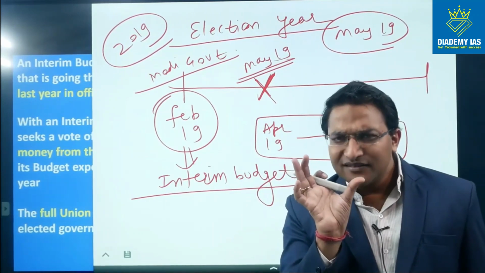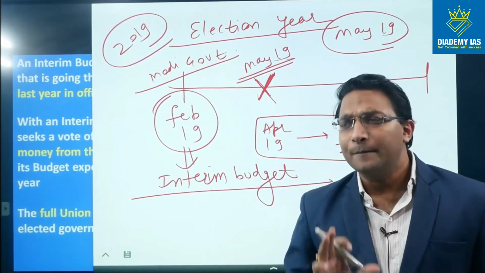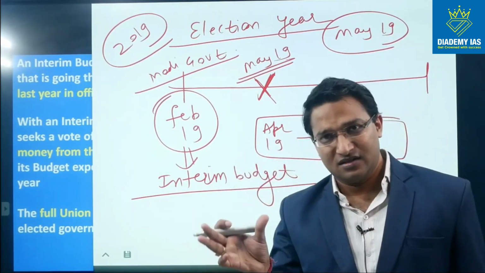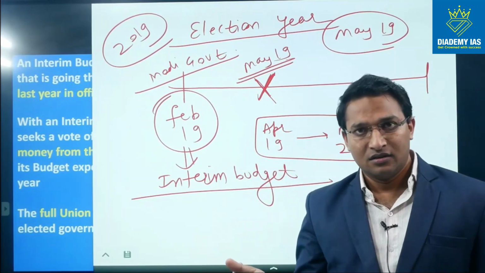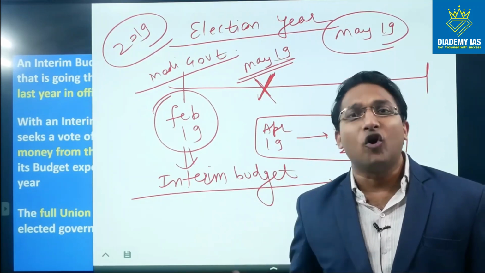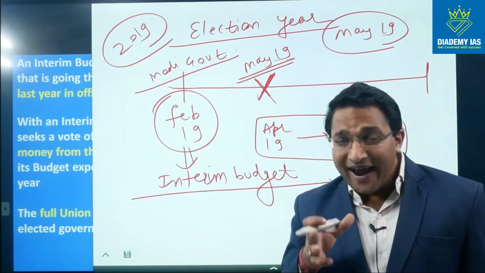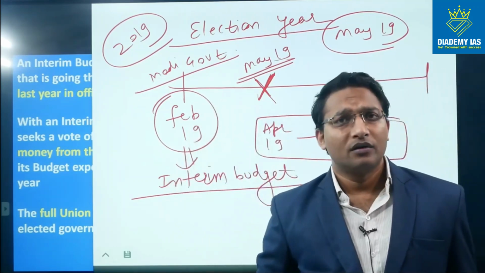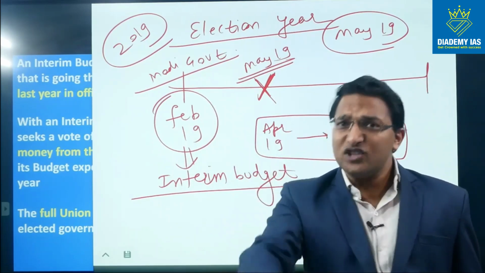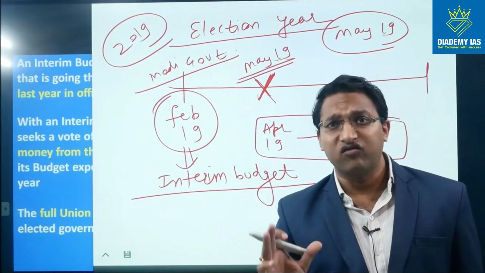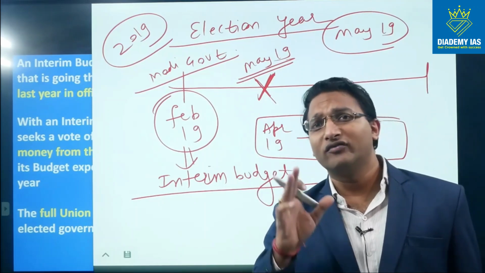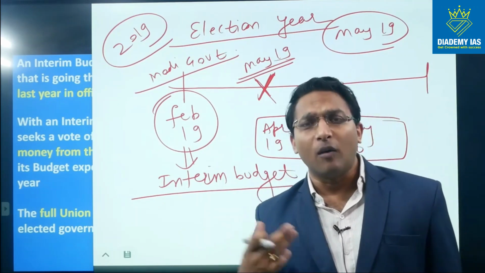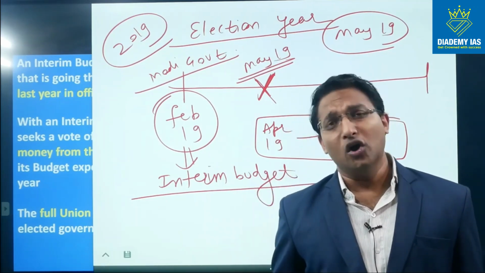But the speciality of this interim budget is that the government will avoid taking big decisions, new decisions, big bang reforms. Why? Because if the government does not come back after 2-3 months, then all those reforms might be reversed by the new government, in case the new reforms do not match the ideology of the new government. So even before the implementation, those reforms might get reversed.